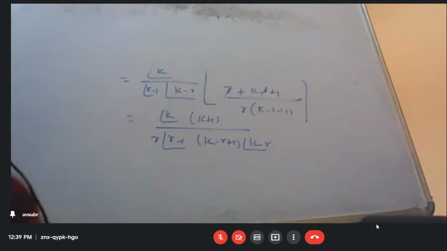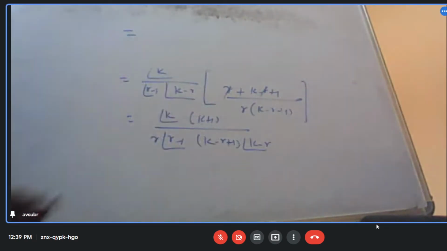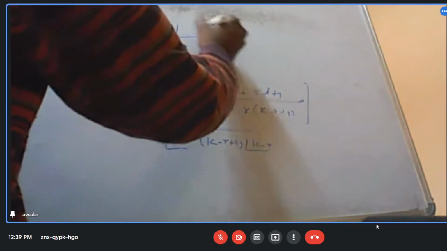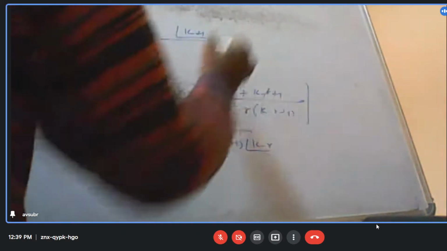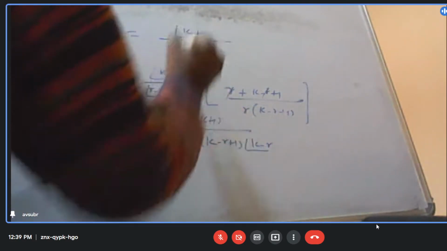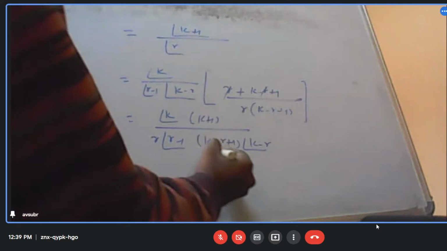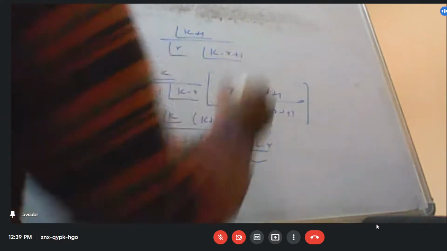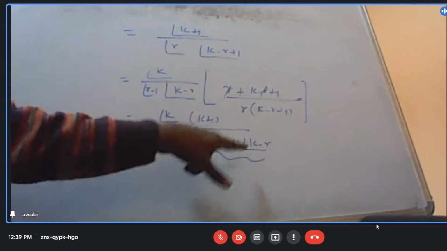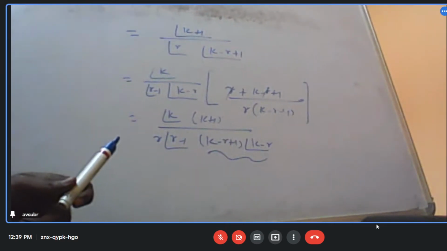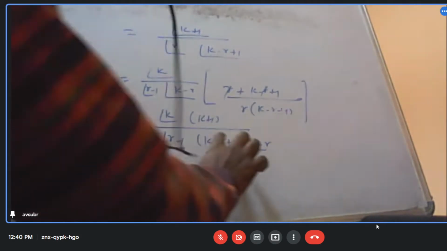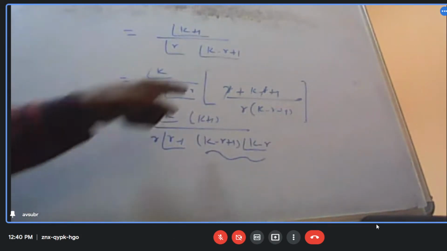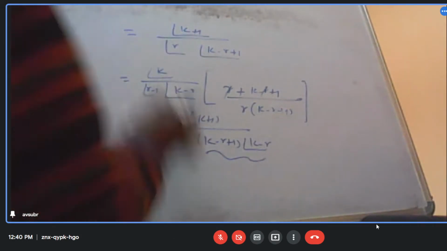Okay. So then this will be factorial k plus 1, factorial k plus 1. This will be factorial r. Yes, sir. And this can be written as factorial k minus r plus 1. Okay. Yes, sir. If I take this alongside, this is what I will get. How can I write this down?